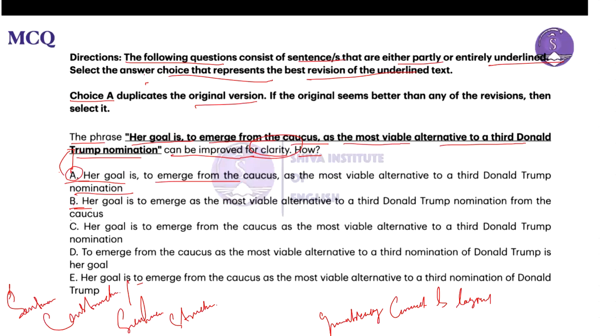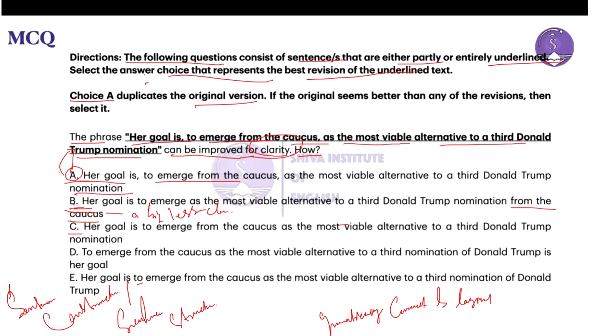Using the prepositional phrase from the caucus at the end of the sentence makes it a bit less clear, and also slightly changes the intended emphasis on emerging from the caucus. That is why we cannot consider this a good sentence construction.